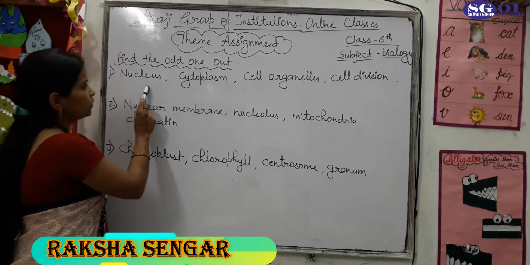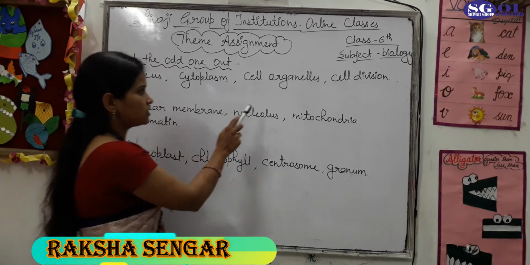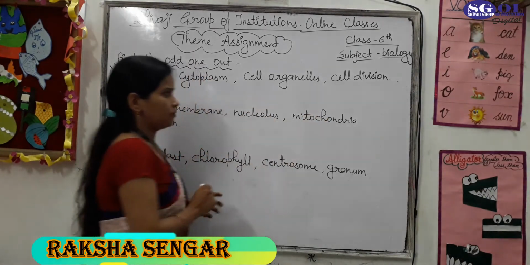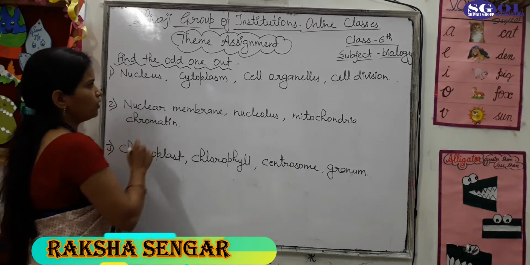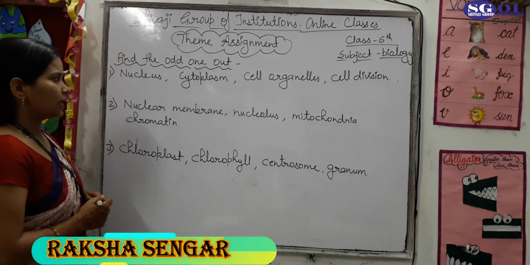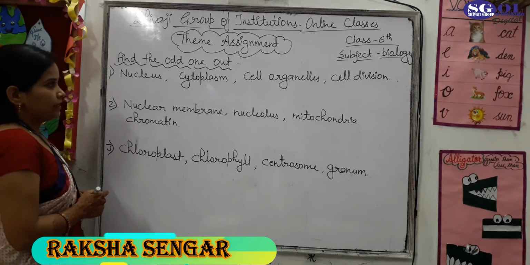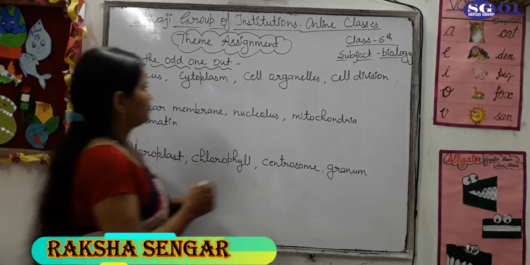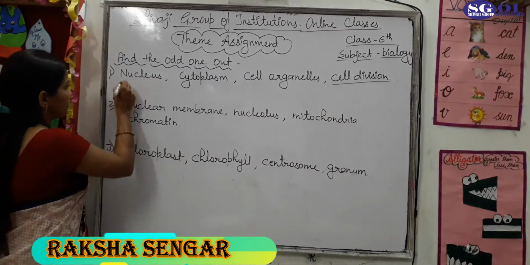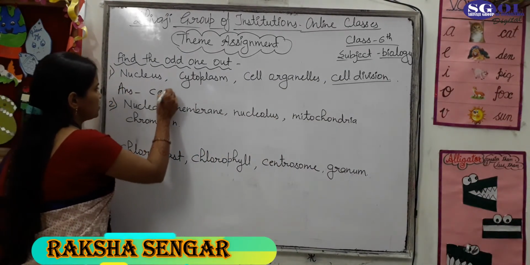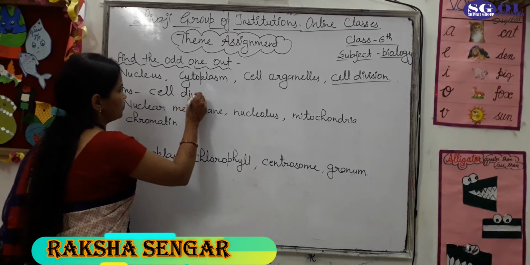First question: nucleus, cytoplasm, cell organelles, cell division. We find the odd one out in those 4 words. So what is the right answer? What is the odd one out? The odd one out is cell division. Why is cell division the odd one out?